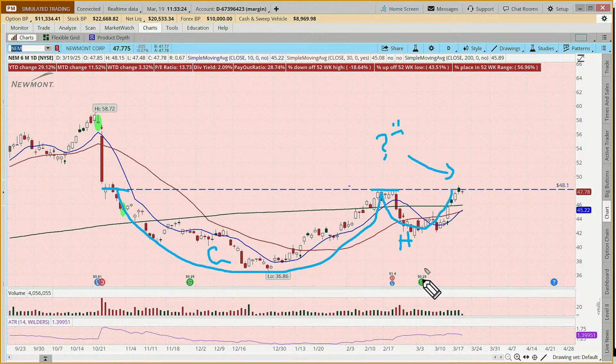This thing pays a dividend. And if it in fact pulls back, you're okay with that if it pulls back to here? Or what if it pulls back all the way to here? You okay with that? Now, mining stocks have been doing very well. Gold hit an all-time high yesterday. But if you're trying to exercise discipline and patience, you might say, hey, if this hits 48.20, then let me know.